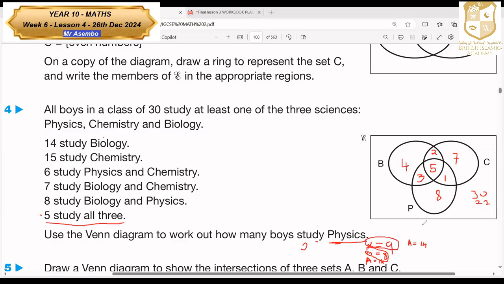Now, the total people who study at least physics. They did not tell us only physics. If it was only physics, it would be 8. So anybody who does physics, we have to add the shared part and this one. So it will be 9 plus 8, which gives us 19 people who are studying physics.